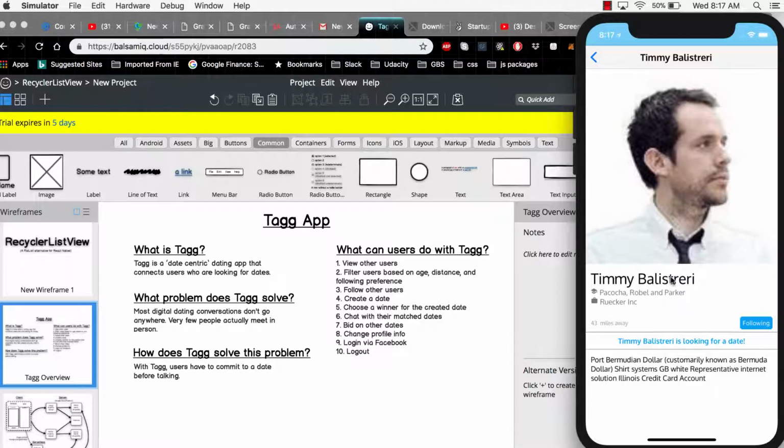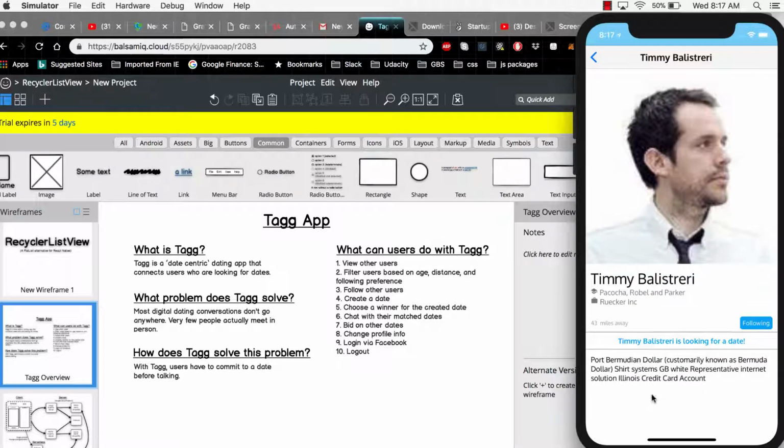Obviously there's more details down here. Name. This first line here is the education, and the second one is the work. Here on the bottom left, this gives the distance from how far away this user is from our app's user. Right here, they could change their following, whether they follow the user or not. If this Timothy is currently looking for a date, this link will be enabled. If he's not, you won't see this. The bottom part here is just a description.